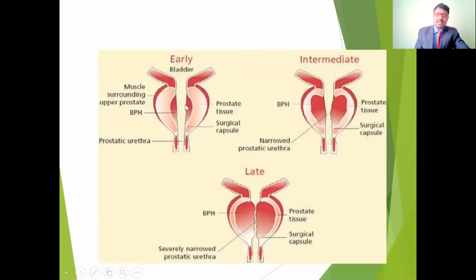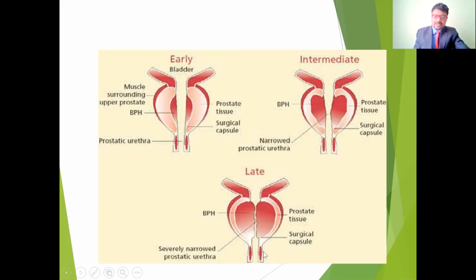If you see here, in the early stages, this is the bladder, and these are the ureters. This is the normal one in the early stage, so there is no compression of the ureters. But in the intermediate stage, because of the swelling of the prostate gland, it is going to put pressure here. This is the prostate gland, and it is going to compress the ureters. If the ureter is compressed, automatically the flow of urine is going to decrease.